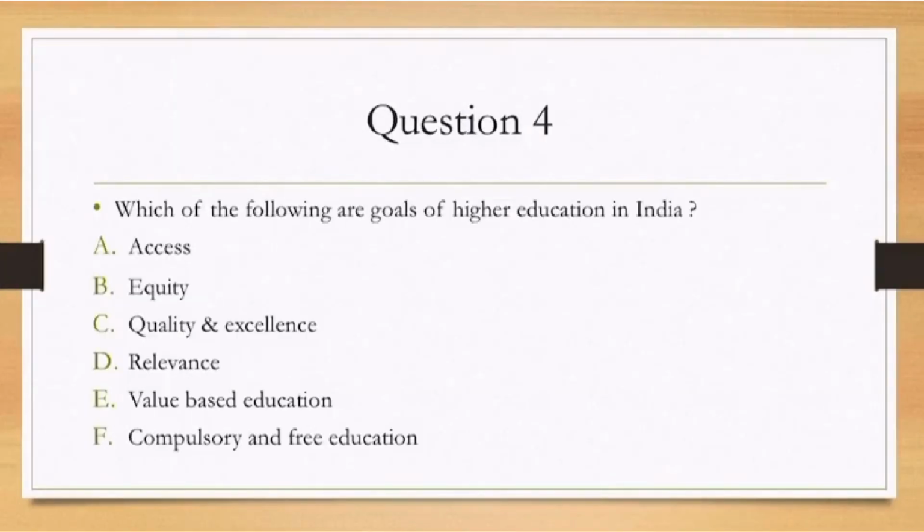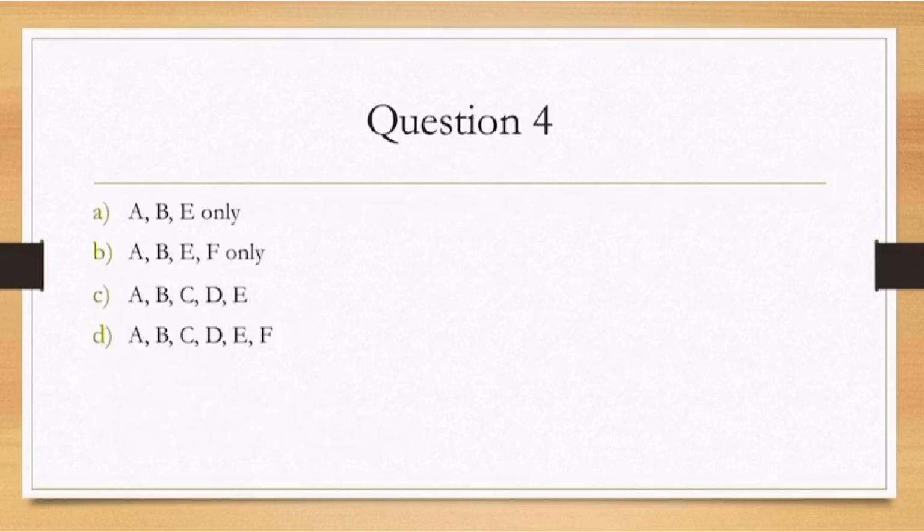Fourth question, which of the following are goals of higher education in India? Option A, access. B, equity. C, quality and excellence. D, relevance. E, value-based education. And F, compulsory and free education. The question is regarding higher education. So options A, access. B, equity. C, quality and excellence. Relevance, value-based education. All these will be applicable. A to E are the goals of higher education in India. We'll look at the options here. Option C, A, B, C, D, E. Option C is the right one.